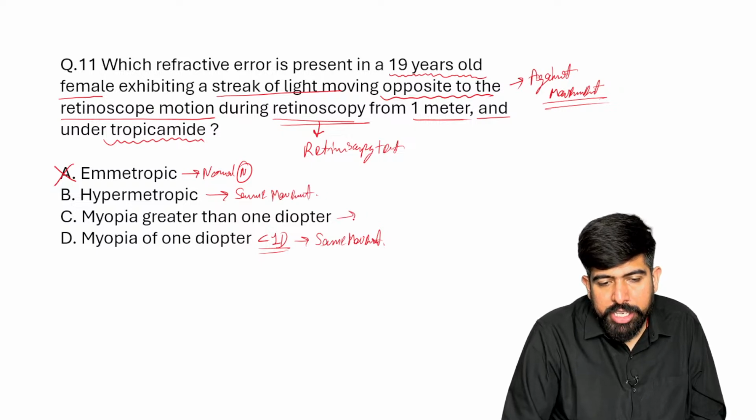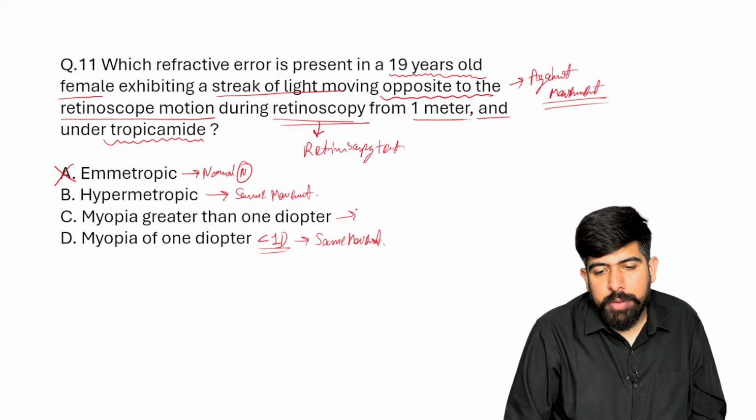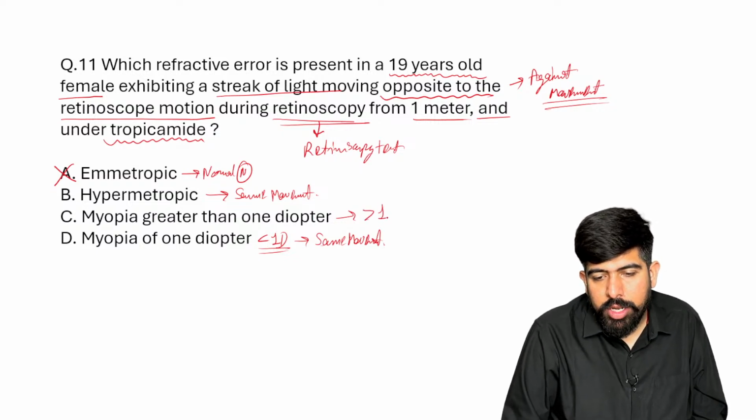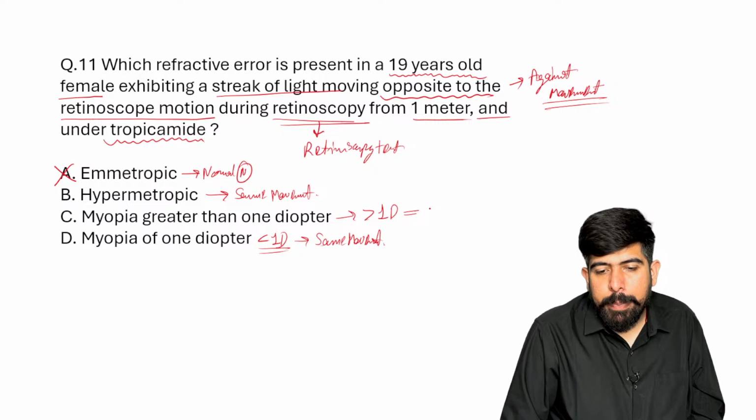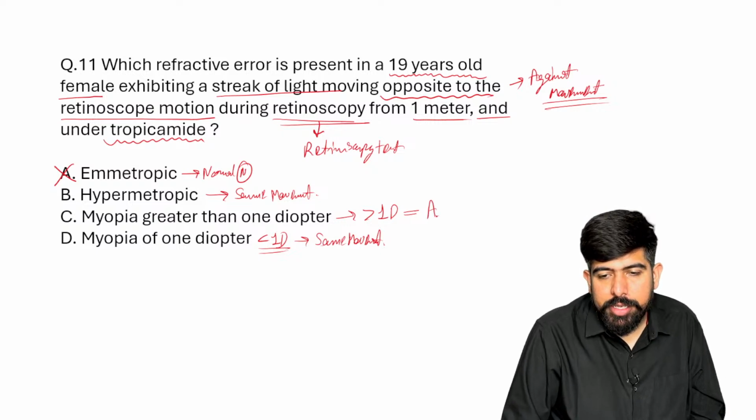And if the patient has myopia greater than one diopter, the patient gets the against movement.